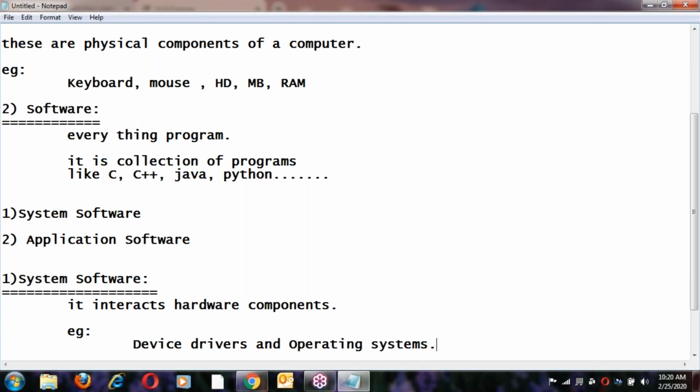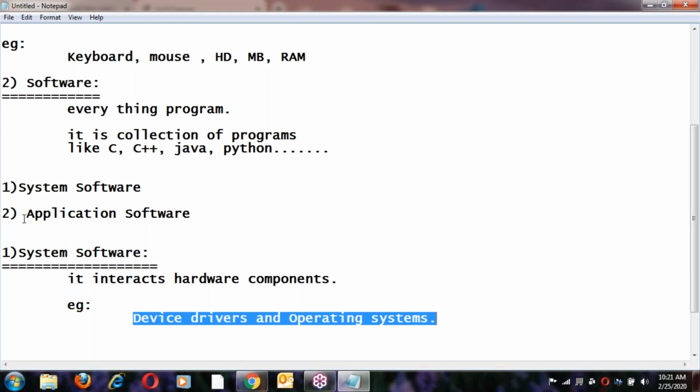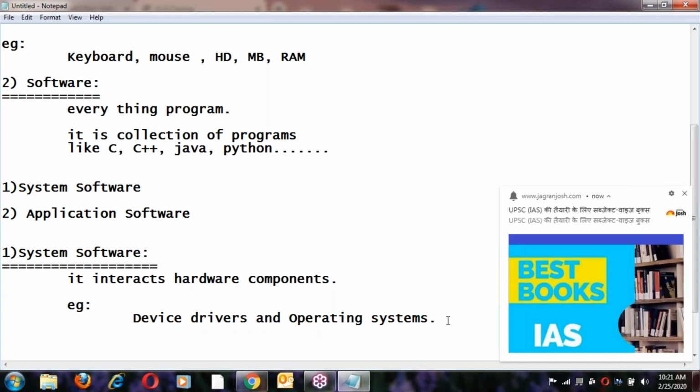Device drivers and operating systems we'll see next. Before that, a little bit about application software.